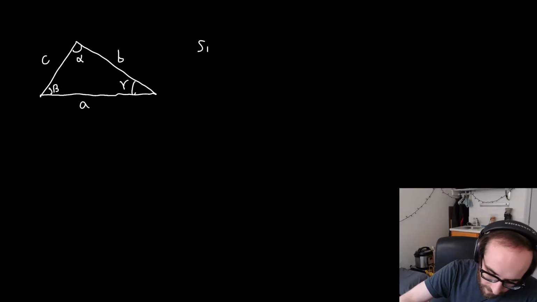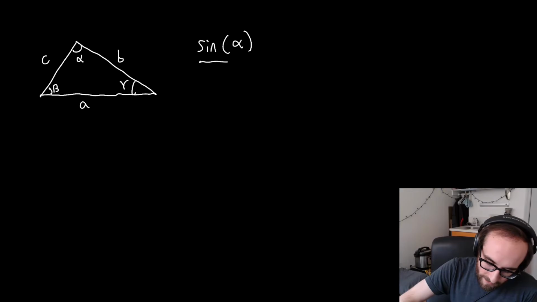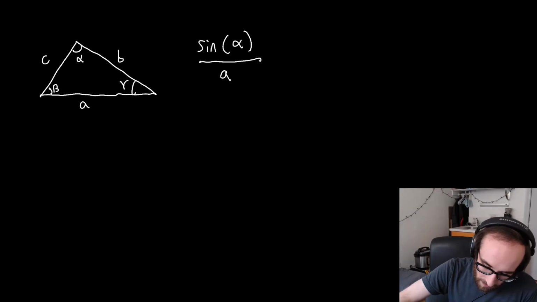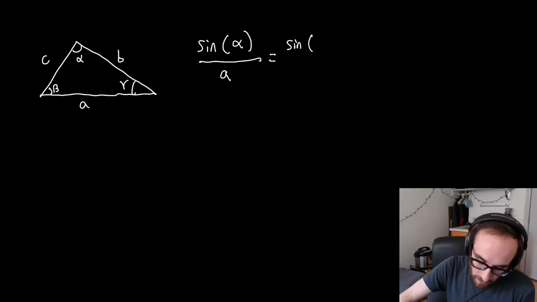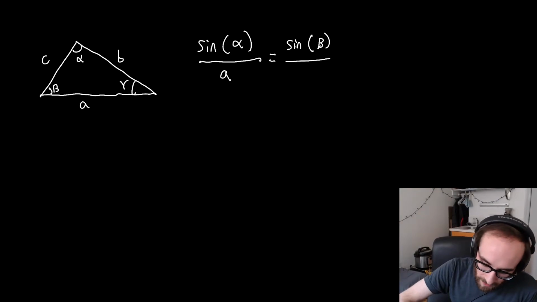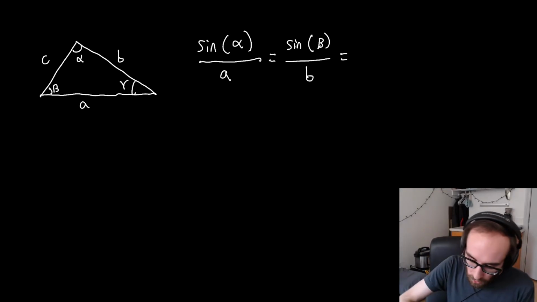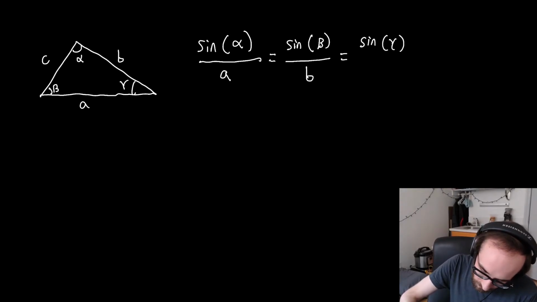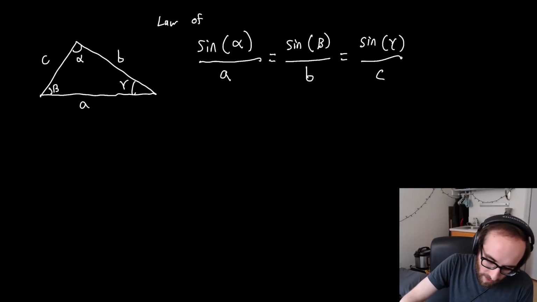The law of sines tells us that we can take the sine of an angle and divide it by the corresponding side opposite of that angle, so sine of alpha divided by A. That value is equal to the sine of either of the other two angles, for example, beta, divided by its opposite side, so sine of beta divided by side B. Those two values are also equal to the same thing for the last angle, sine of gamma divided by C. So this right here is the law of sines.